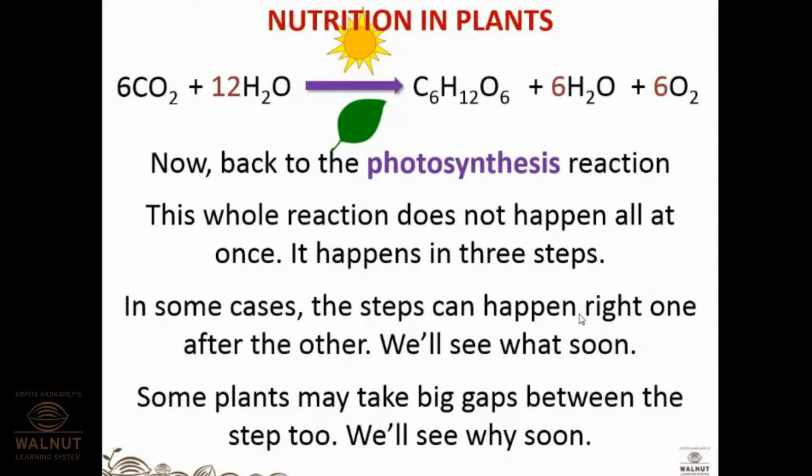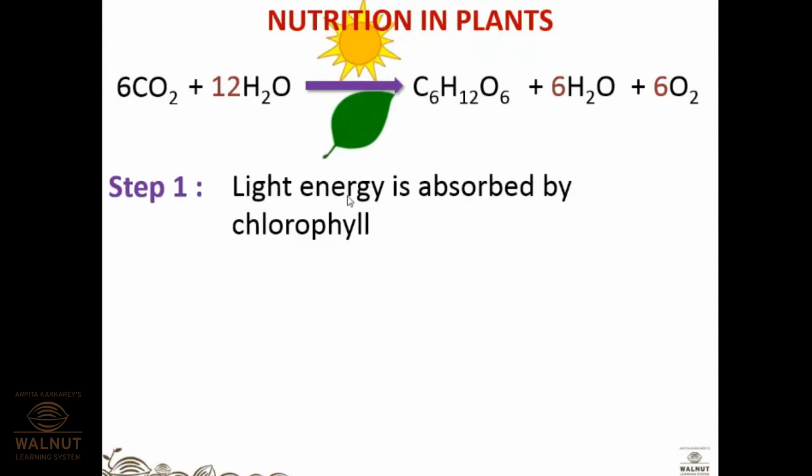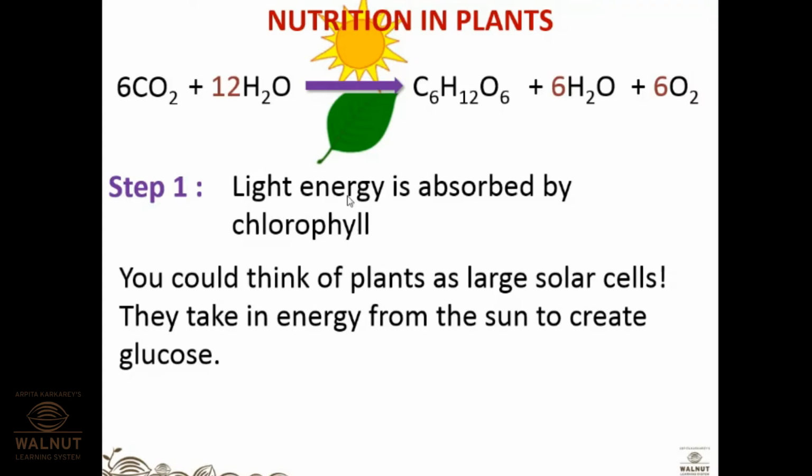In some cases, the steps can happen right one after the other. We will see that soon. Some plants may take big gaps between the steps also, and we will see how it happens and why. So the first step is light energy is absorbed by chlorophyll. You could think of plants as large solar cells. They take in energy from the sun to create glucose. So this is step number one.